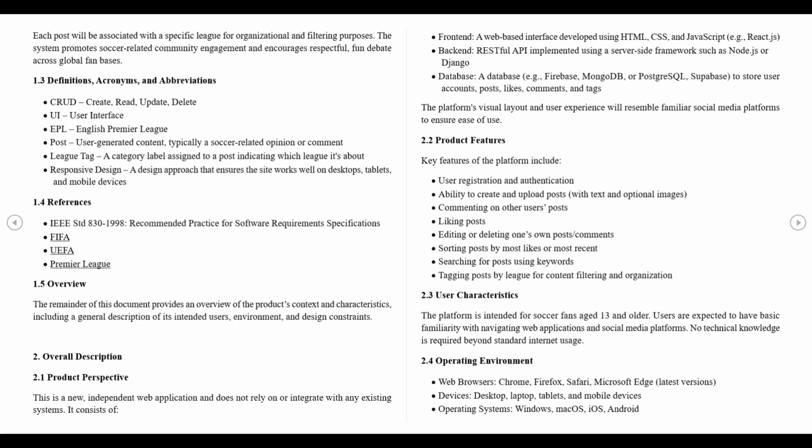The platform is built using modern technologies: React for the front end, Node.js or Django for the back end, and a cloud-hosted database like MongoDB or Supabase. All communications occur over HTTPS, and image uploads are capped at 5 megabytes. Our users are soccer fans aged 13 or older with basic web browsing experience.